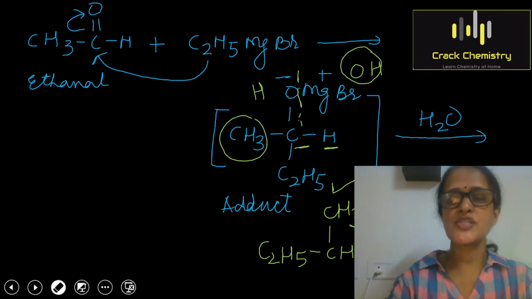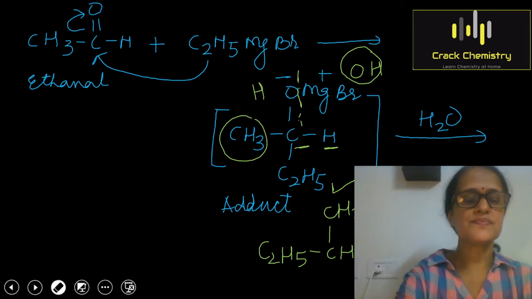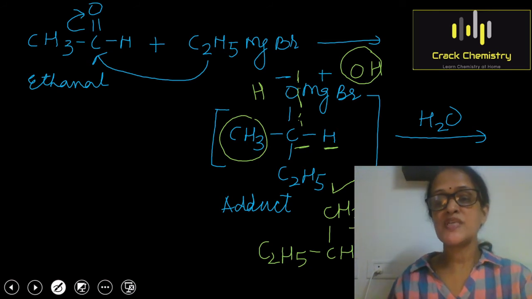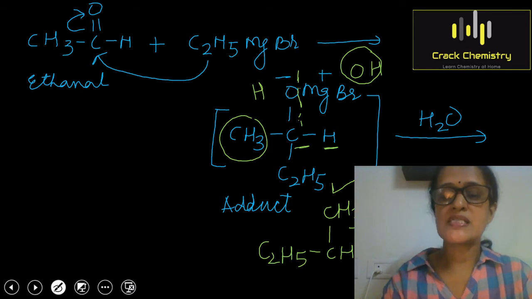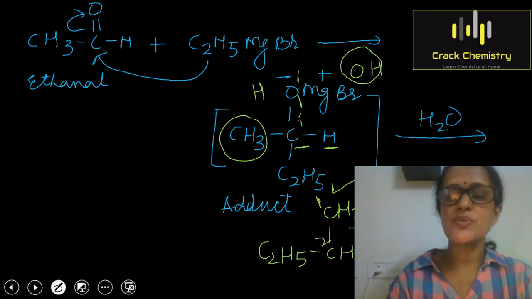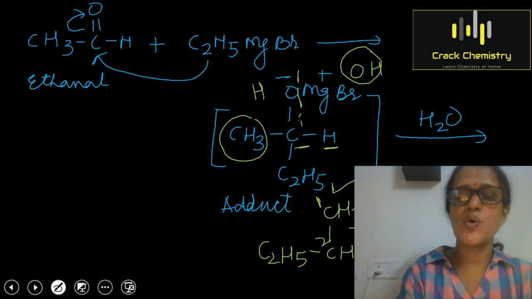Children, if you look at the main product carefully, you can see that this product is a secondary alcohol, a 2-degree alcohol. The name of this alcohol: you can start numbering from here to get the longest chain. So this is carbon number 1, this is carbon number 2, 3, 4 we have here, butan-2-ol, which is a secondary alcohol.